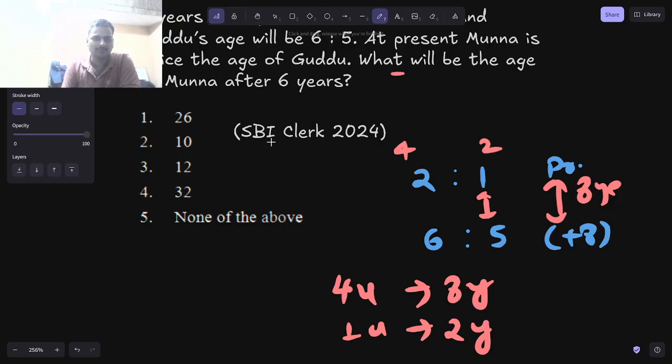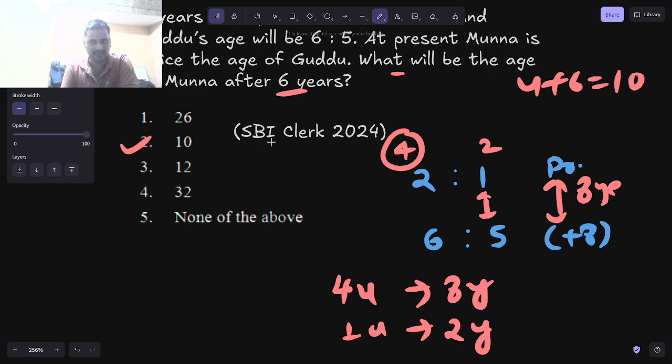What will be the age of Munna after 6 years? Present age of Munna is 4. After 6 years, he will be 10 years old, because 4 plus 6 will give you 10. After 6 years, Guddu will be 2 plus 6, that is 8 years old. Once we find the present age, we can find anything when asked with respect to Munna and Guddu. So easy problem. You just need to maintain the same gap.